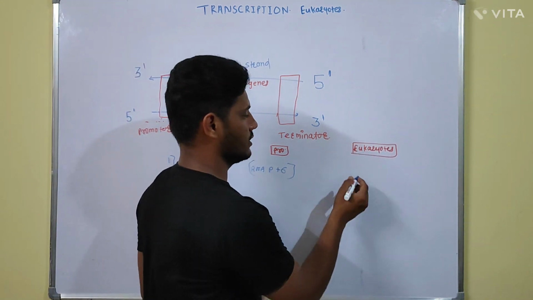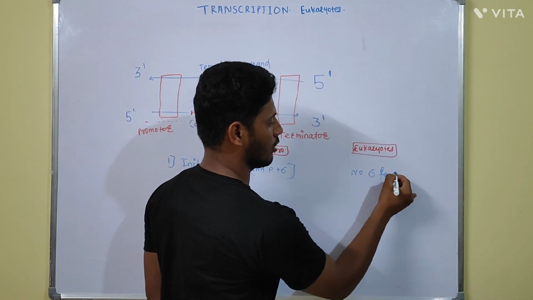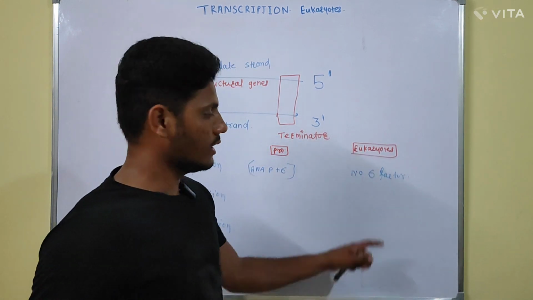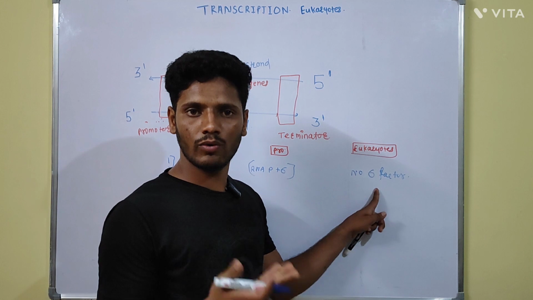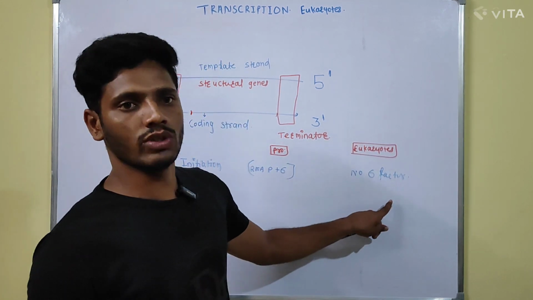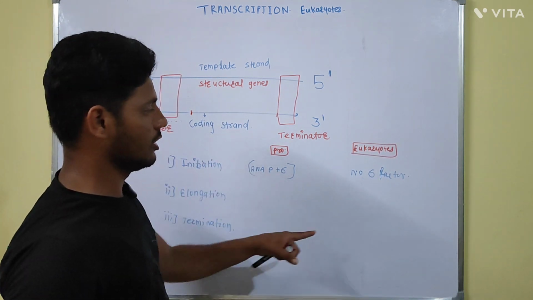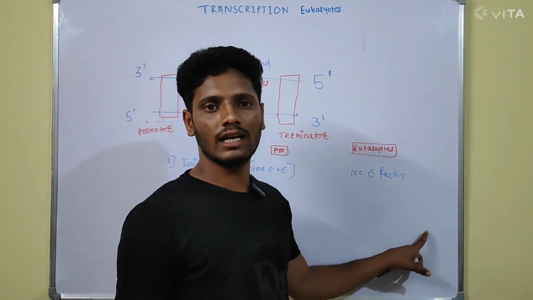In case of the eukaryotes, no sigma factor is involved. There are only RNA polymerase 1, 2 or 3 enzymes, and they bind to the promoter region, which is the Hogness box or the Tata box.